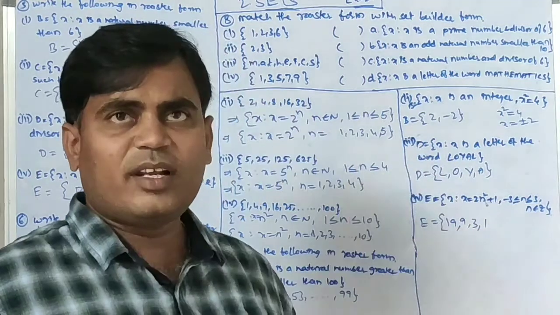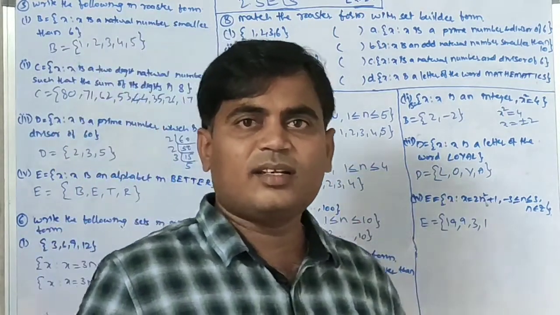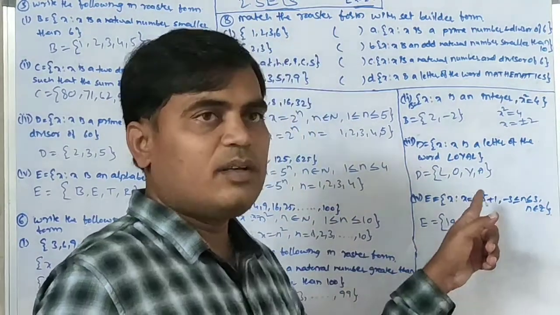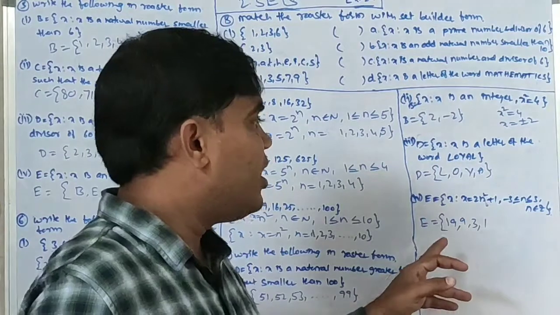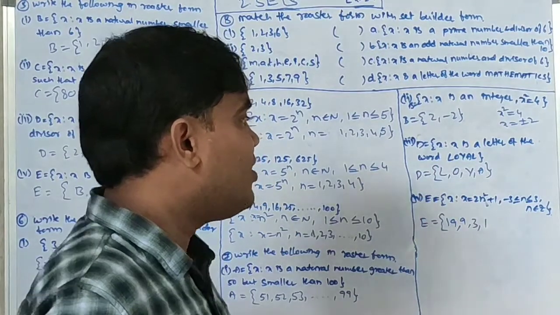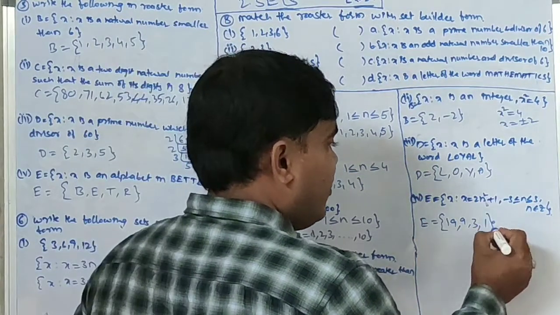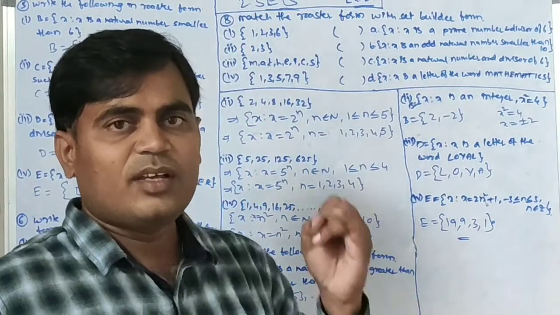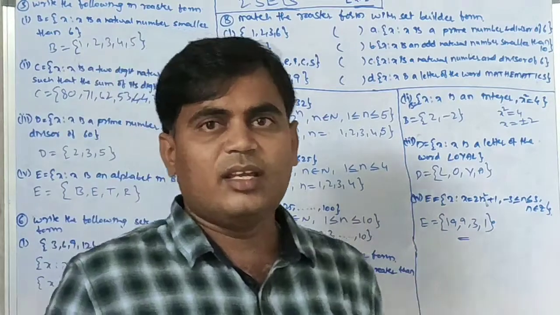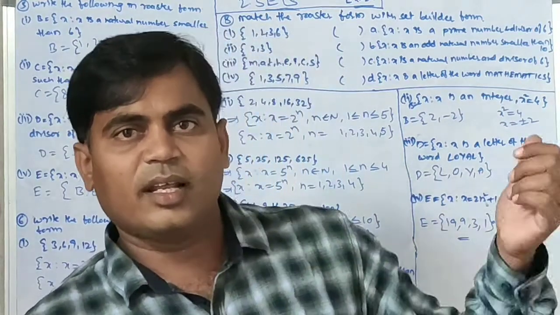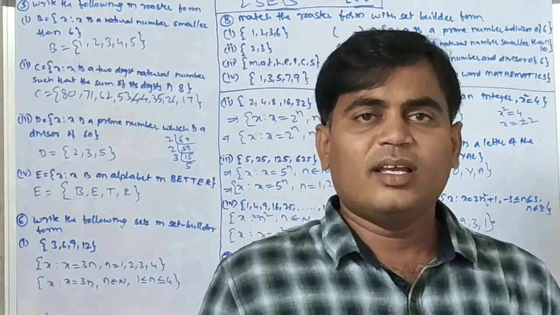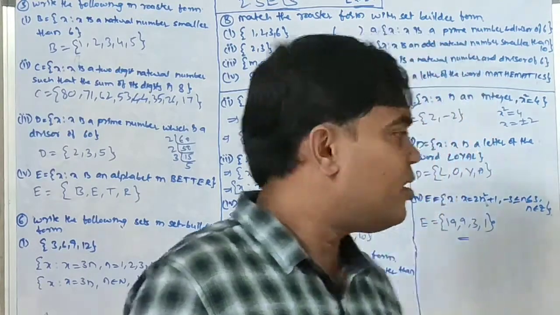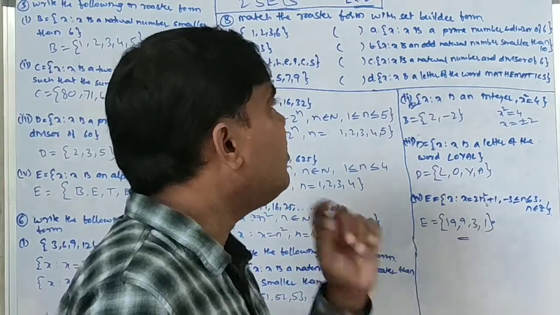So if we substitute minus 1 or plus 1, we will get the same result. Minus 2 or plus 2, we will get the same result since it is a square. Minus will become plus. Next, minus 3 or plus 3, we will get the same result. So the elements are 19, 9, 3, 1. Actually, the values are 19, 9, 3, 1, 3, 9, 19. But 19, 9, 3 already came, and we must write them only once. That's why the answer is 19, 9, 3, 1.